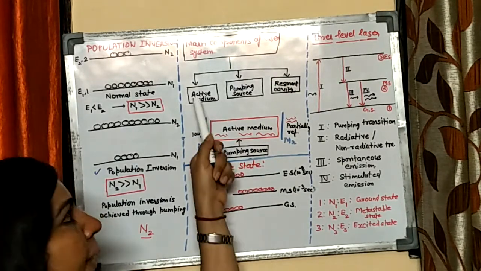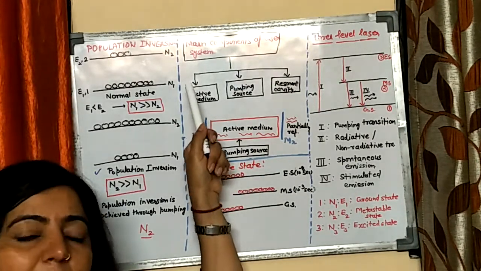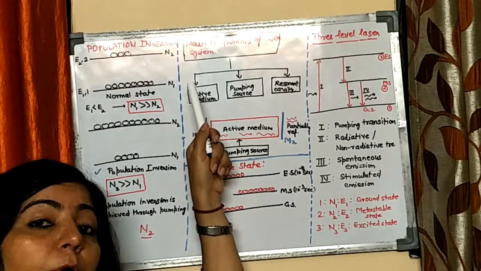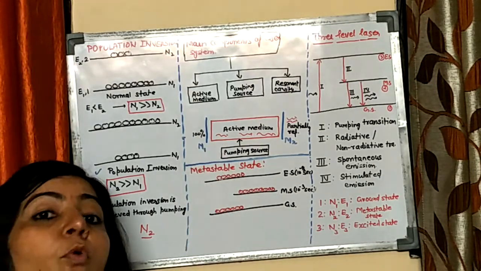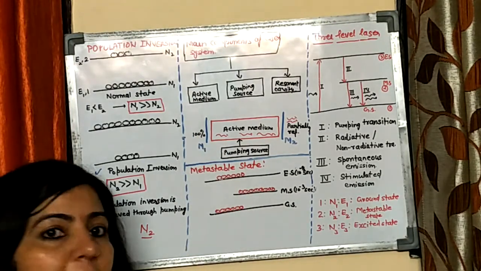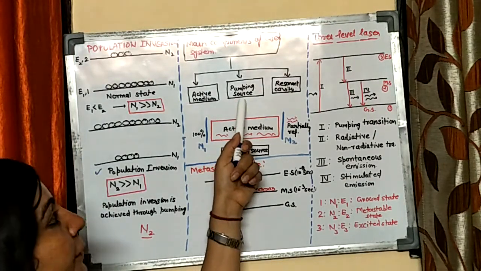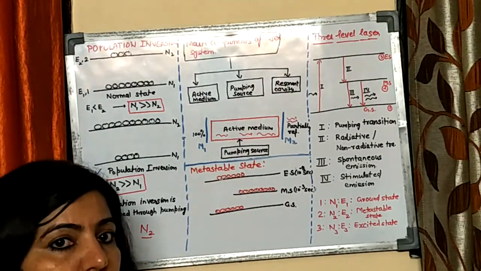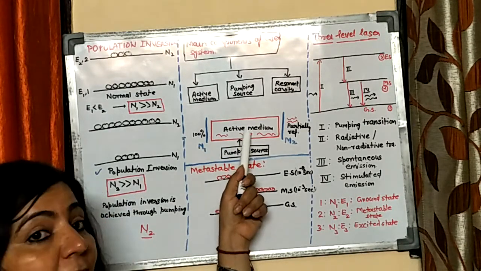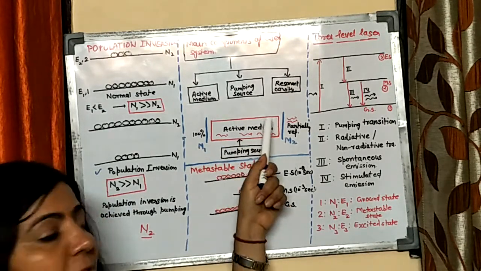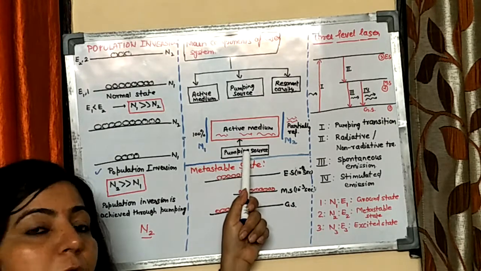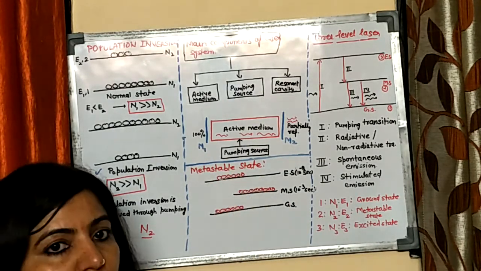Second, if you have an active medium, then most of the atoms will be in the ground state. But you have to send more atoms to the high energy state. For that, you require a pumping source. So the second essential component of a laser system is a pumping source. Now you have this active medium with a large number of atoms, and a pumping source through which you will achieve population inversion.